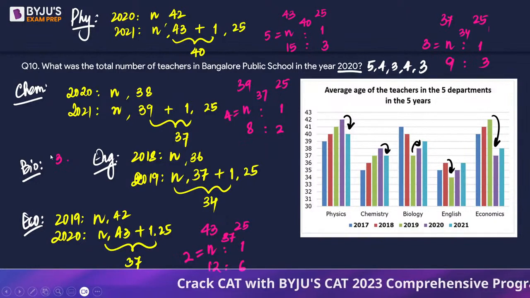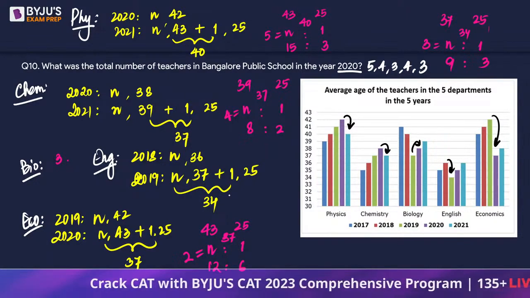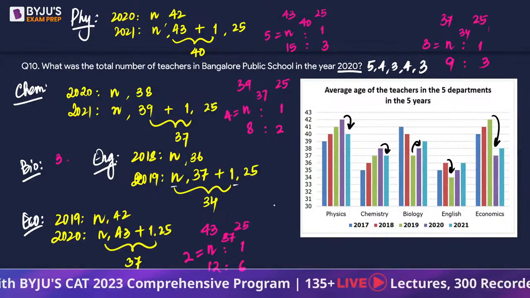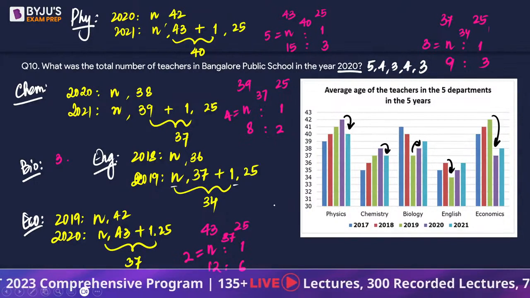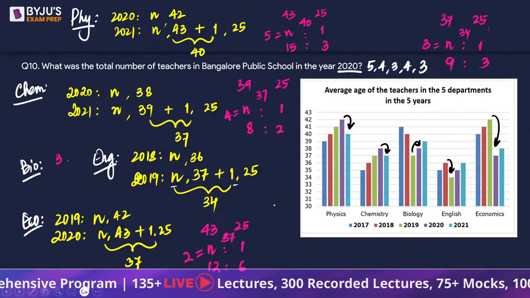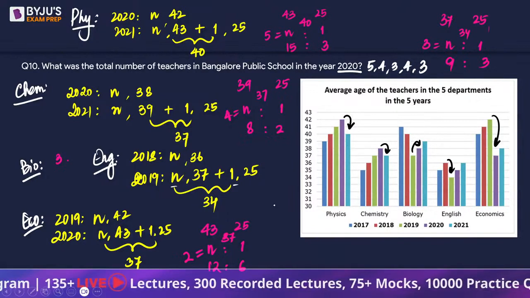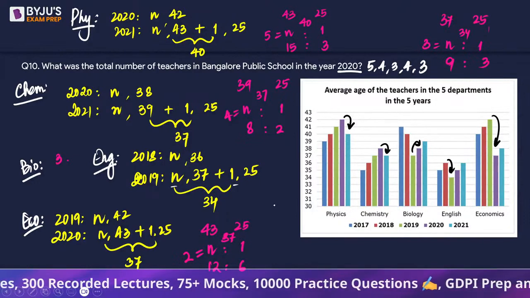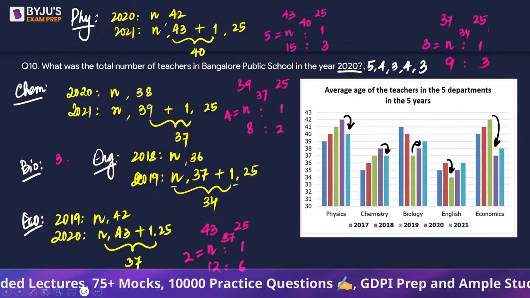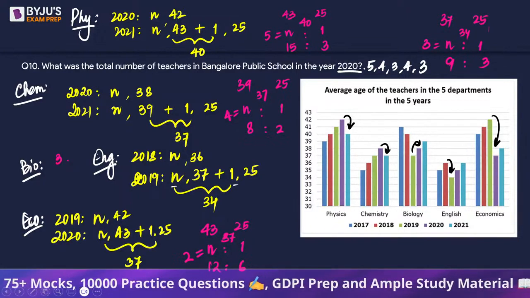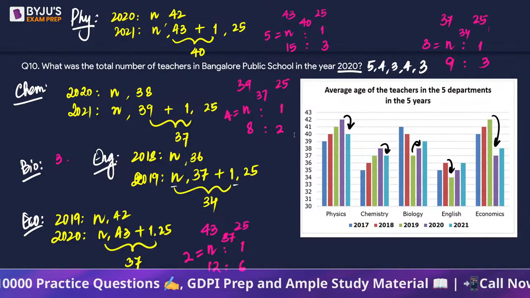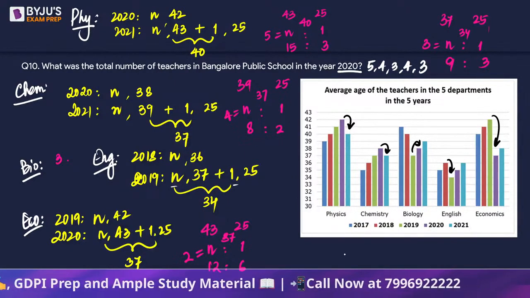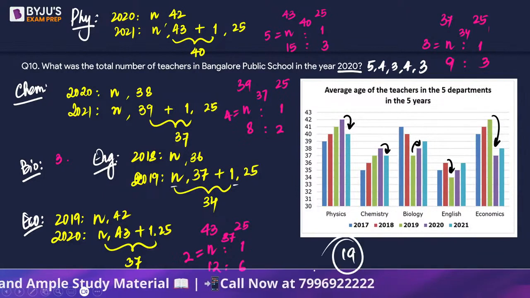In English, in 2019 we have 3 people, so at the end of 2019 there will be 4 people, so there will be an increase of 1. And economics, if you look at this, in 2019 we had 2 people. So in 2020 we will have n plus 1, 3 people. So we have a total of 5 plus 4 plus 3 plus 4 plus 3, which is going to give us a total of 19. Right? So the total number of people, the question was, should be 19 teachers.